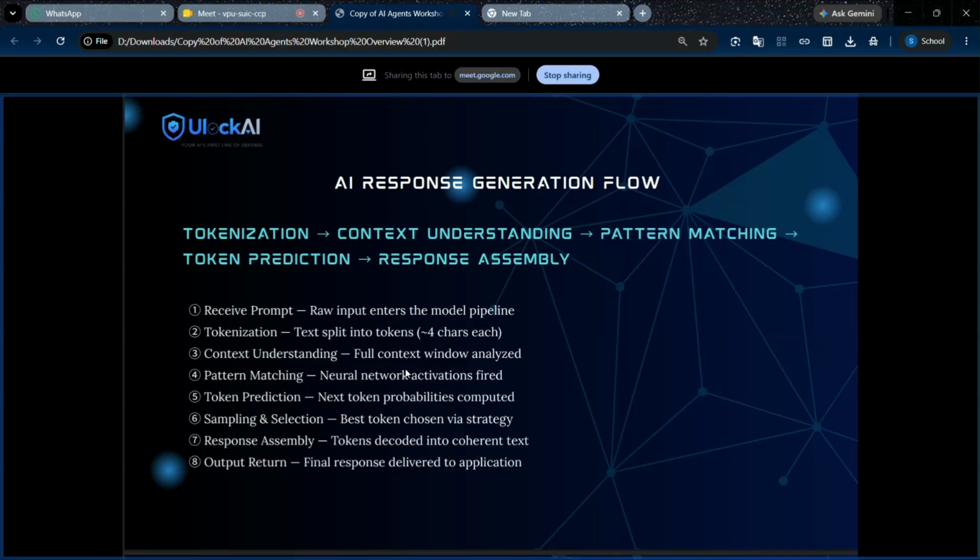Pattern matching: neural networks in NLP or CV are used to generate the next word, for predicting the next word. They use probability, maximum likelihood and mathematical concepts for matching the patterns and predicting the next word, so that the models generate the output. Token prediction: next token. It uses probability and maximum likelihood mathematical concepts to predict the next word. Token means word. That's all.